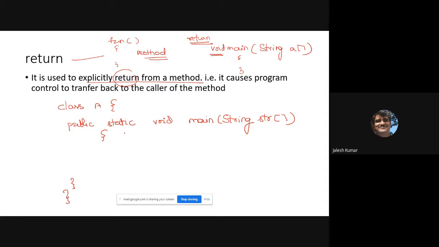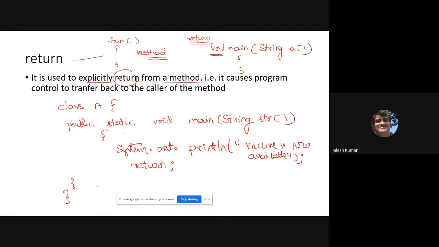And after that, I'll write one statement, System.out.println, vaccine is now available. This is the statement. So I'll put one return statement in between, and after that I'll give one more statement.